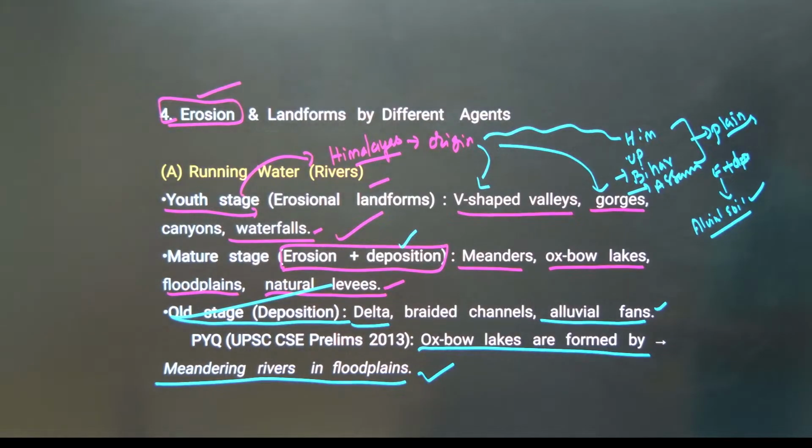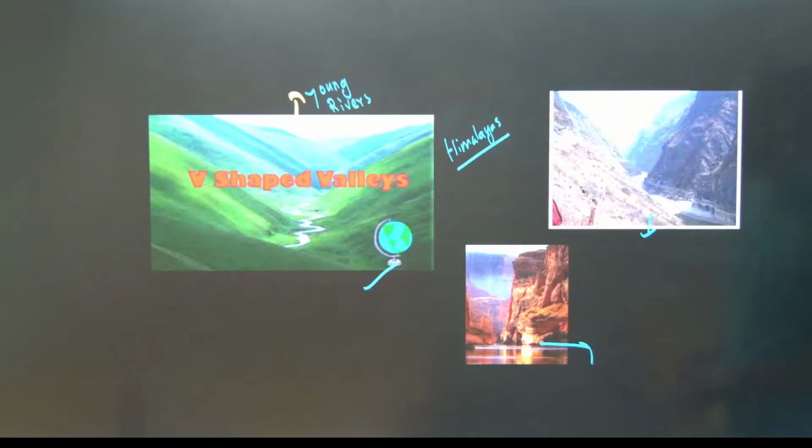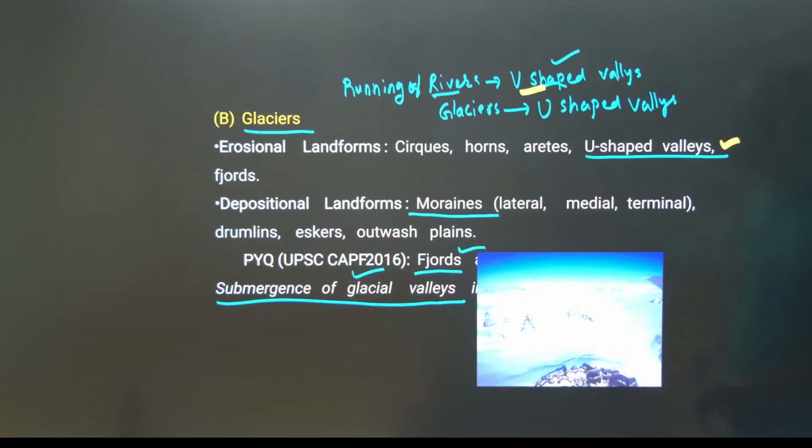Erosion landforms are created by different agents, especially running water, rivers, in youth age, mature age or old age. In prelims 2013, oxbow lakes are formed by meandering rivers in floodplains. Then river valleys.